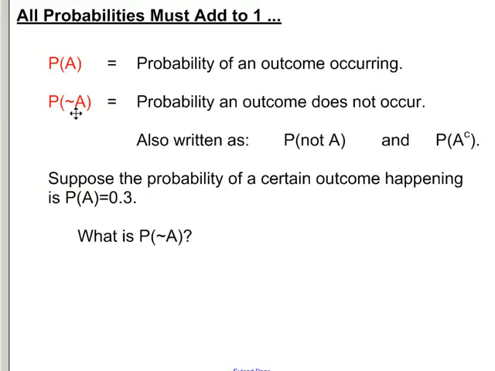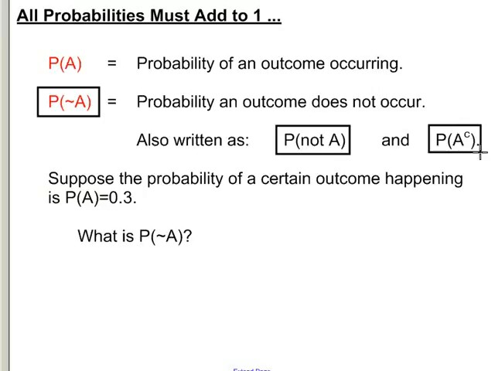There are also two other ways to write this. You could write it as the probability of not A, simply using the word not. Or you could write it as the probability of A with what looks like an exponent C. Think of C as complement, and the word complement in probability means not. These three different statements all mean the same thing. They're all interchangeable.